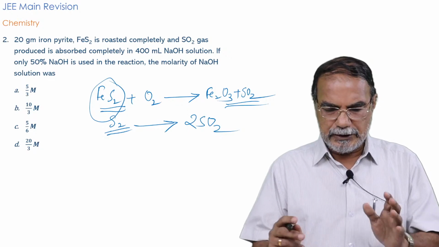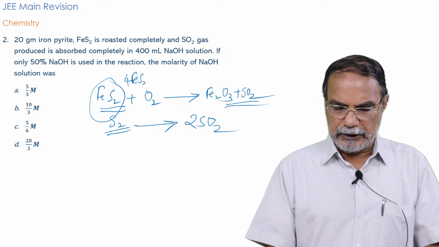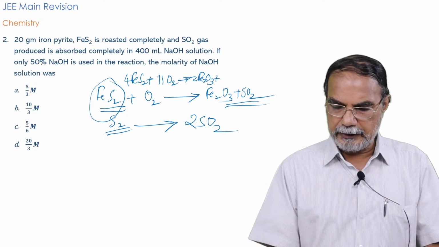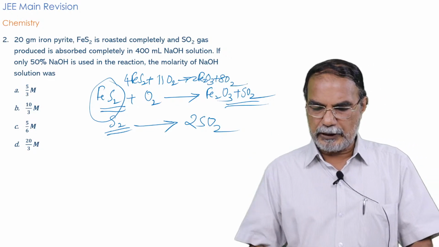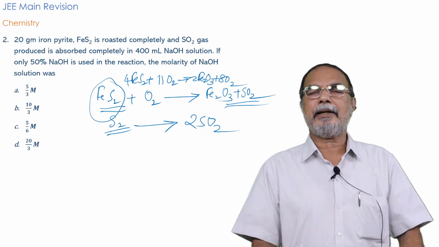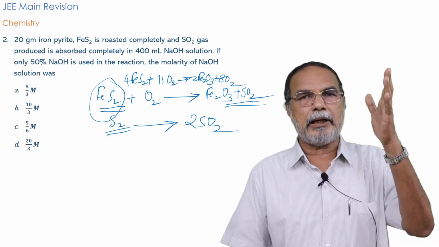If you balance, of course, you will get it as 4FeS2 plus 11O2 giving 2Fe2O3 plus 8SO2, by the usual method. So that will be the balanced equation. But my humble suggestion is that you need not go on balancing the equation. You do not waste time for balancing the equation.